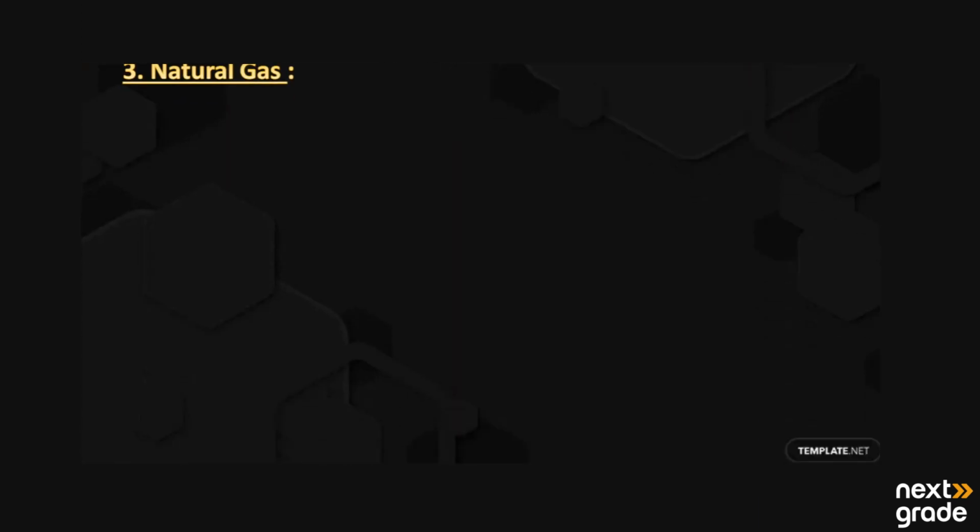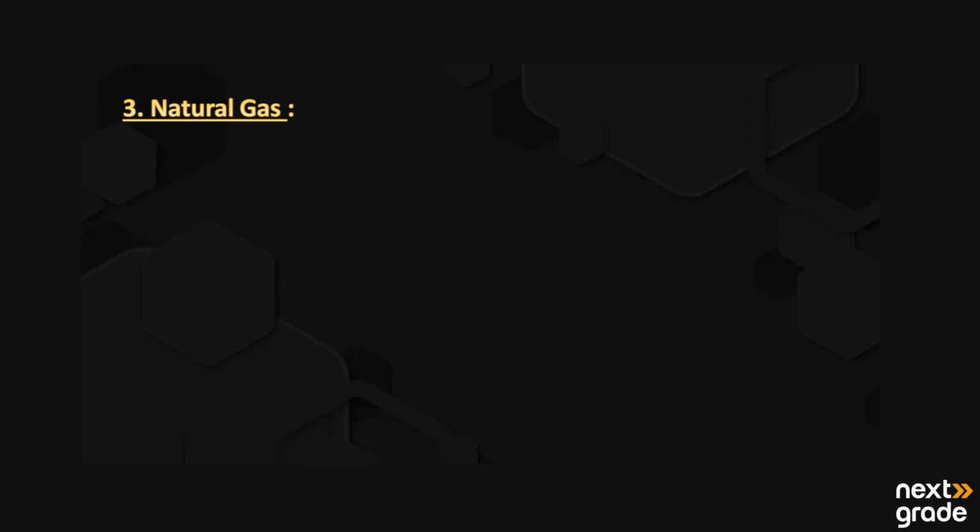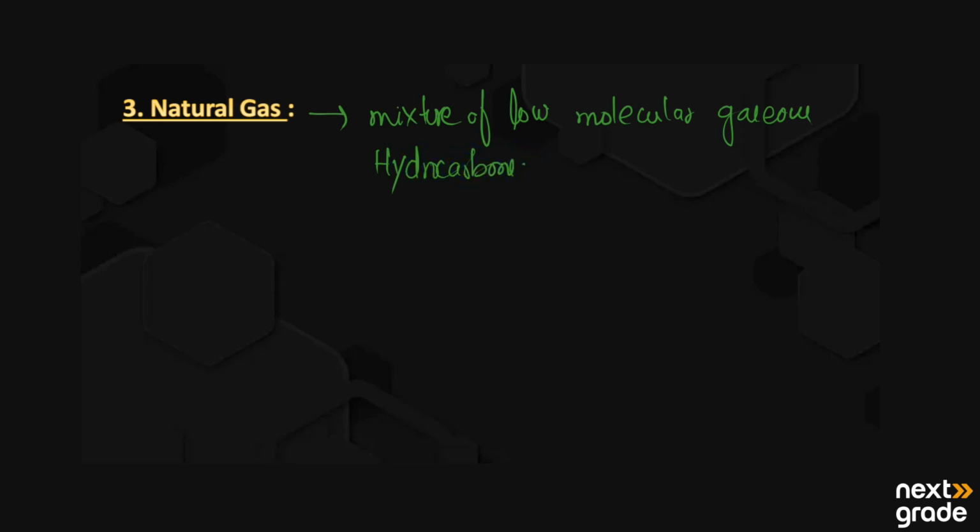Next we have the third one, which is natural gas. Basically, natural gas is a mixture of low molecular mass gaseous hydrocarbons. Hydrocarbons means the compounds of carbon and hydrogen, and mainly it is composed of low boiling point hydrocarbons.